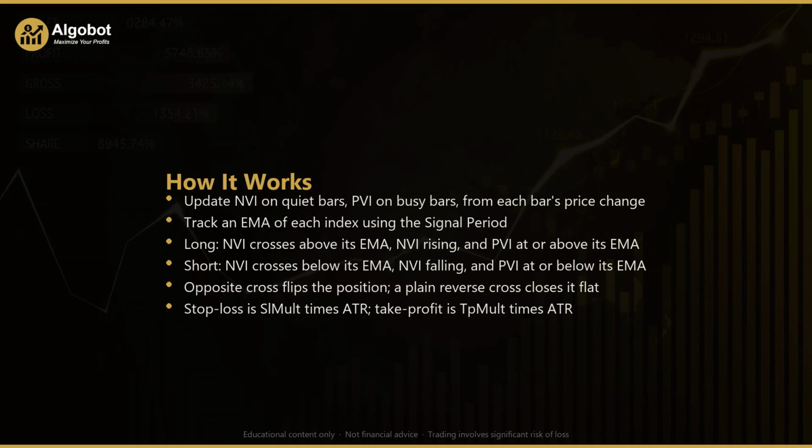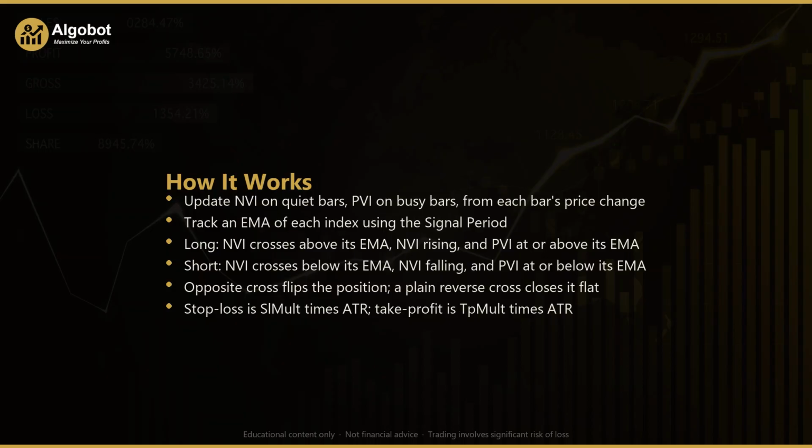Now for the entries. The strategy detects a long setup when three conditions line up together. First, the negative volume index crosses from at or below its EMA to above it. That's the smart money regime turning up. Second, the index is genuinely rising on that bar, confirming the move has momentum. And third, the positive volume index sits at or above its own EMA, meaning the crowd is not actively pushing the other way. When all three agree, the EA signals a buy.